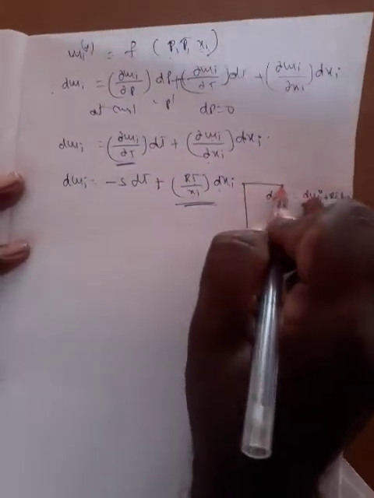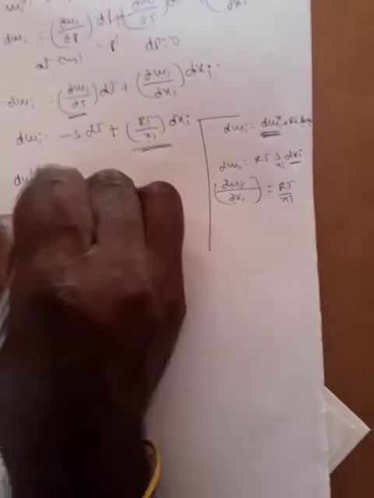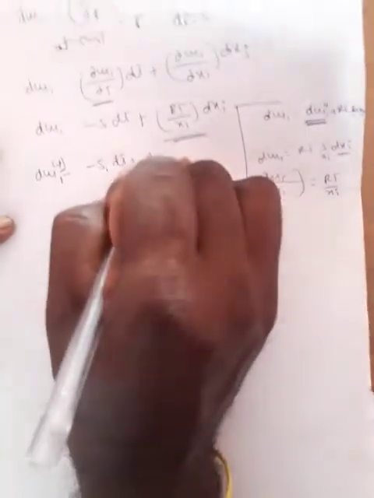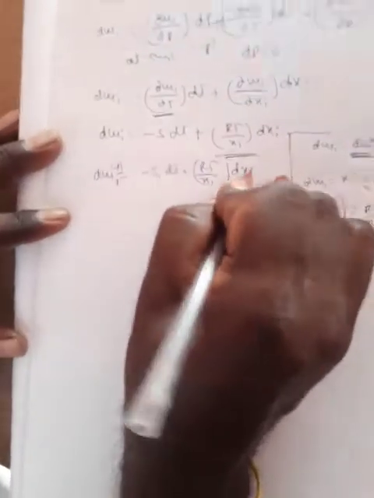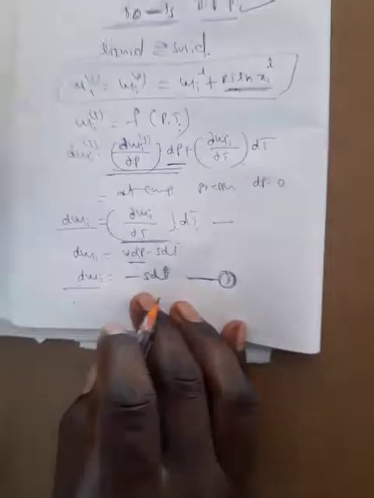This is the equation, or otherwise like this: dμ_i equals, this is for liquid, in place of i we write 1, here minus S1 dT plus RT by x1 dx1. Equation number 2. The previous equation is equation number 1.